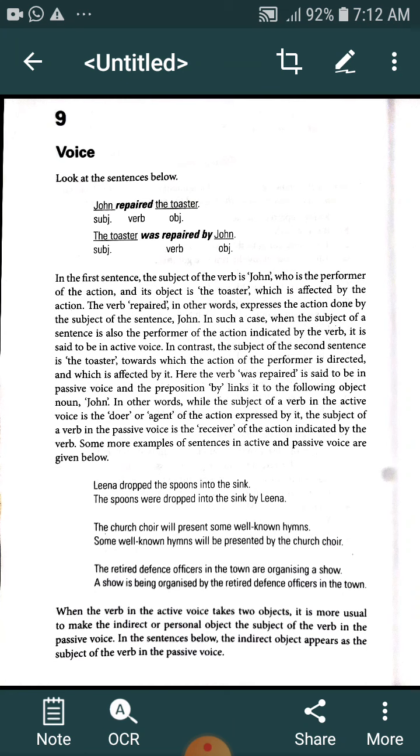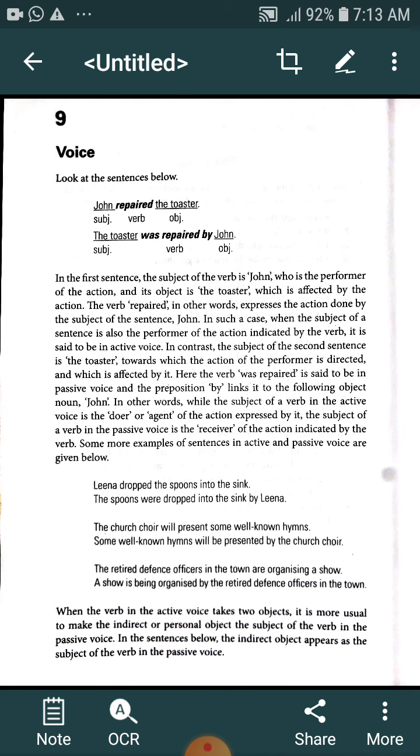So, at degree level, we have to learn some deep information about this particular portion. Look at the sentences below. John repaired the toaster. The toaster was repaired by John.